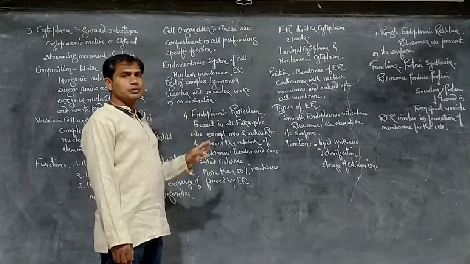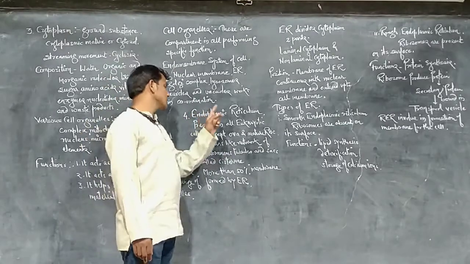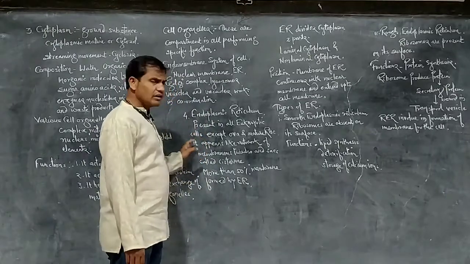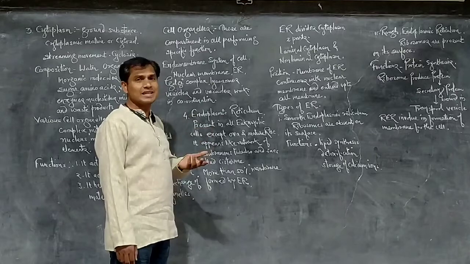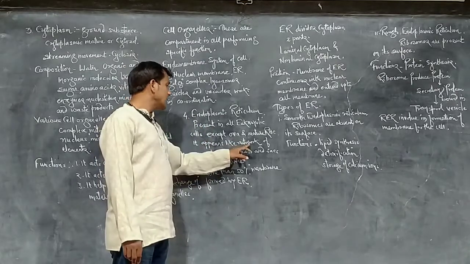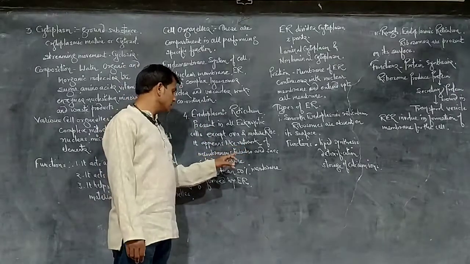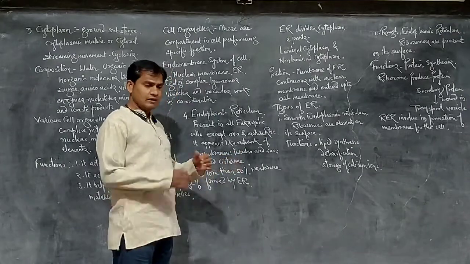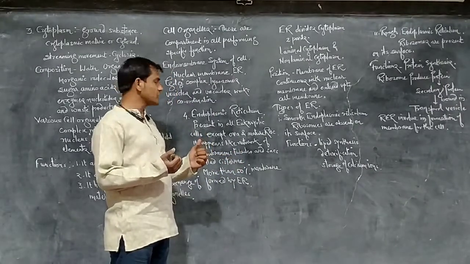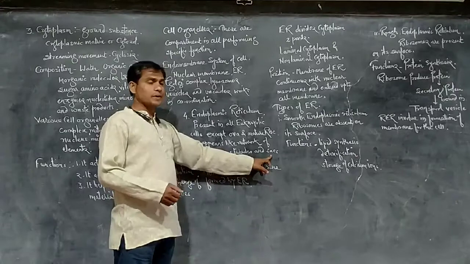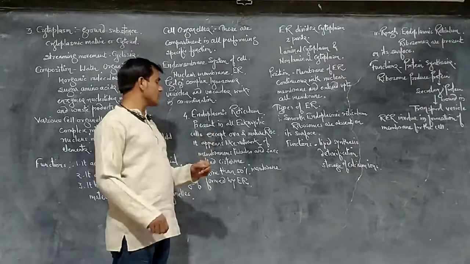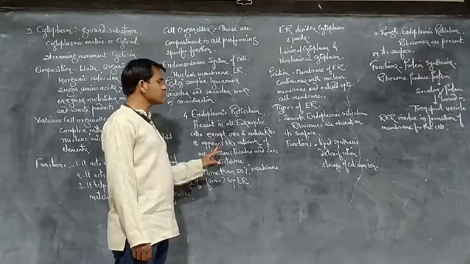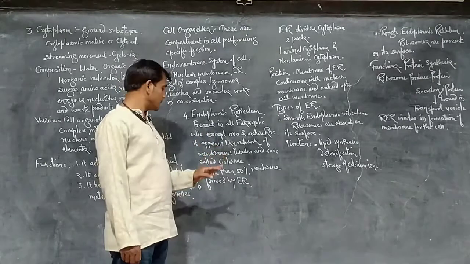Under the electron microscope, it looks like a network of membranous tubules. Membranous tubules and sacs are present, and these are called cisternae. Such a structure you observe under the electron microscope.